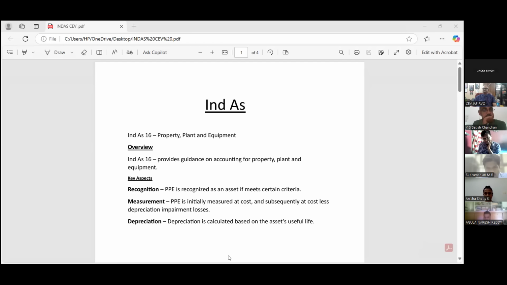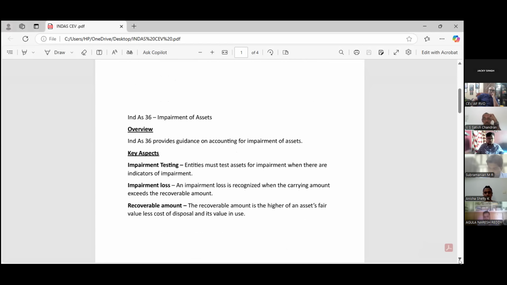Then measurement. How do we generally measure PPE? PPE is initially measured at cost and subsequently at cost less depreciation or impairment. Sir, what is the difference between impairment and depreciation? Depreciation we generally allow for fixed assets. Impairment, it is for intangible assets. Clear? Then depreciation is calculated based on the asset's useful life. Clear? Yes.